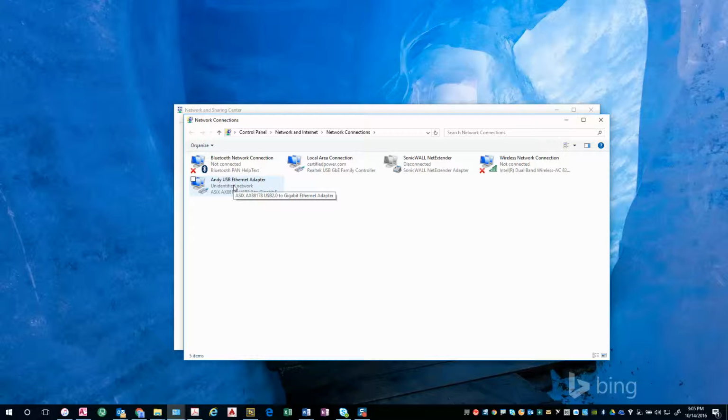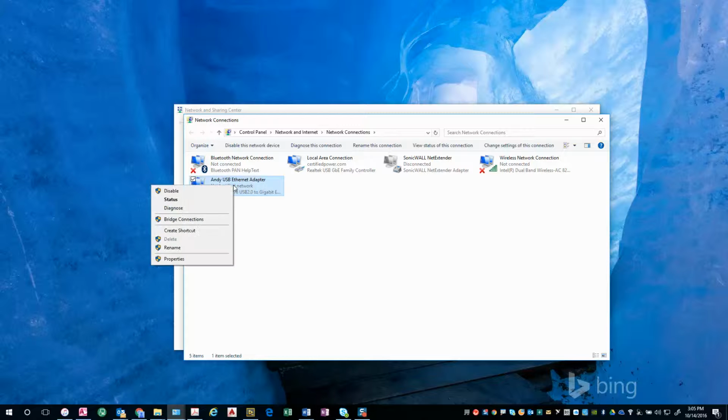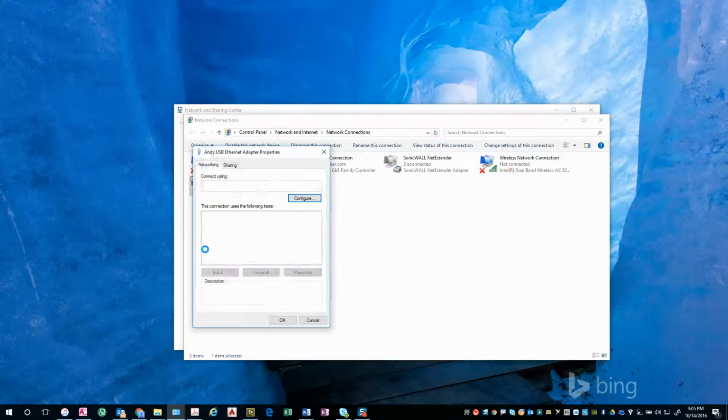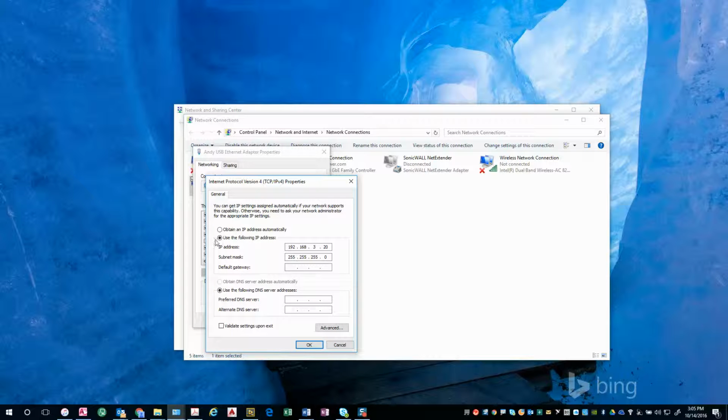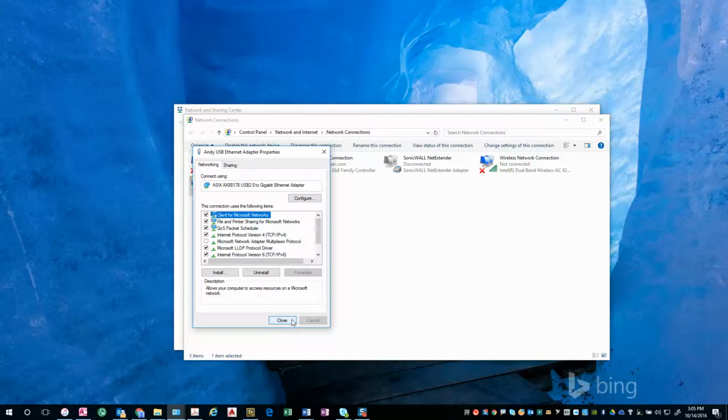The one thing that you're going to want to do with this is make sure it's set up with a static IP address. So right-click on that, click on Properties, then look for TCP IP version 4. Click on Properties, and then click on this radio button here, use the following IP address, and I have already pre-selected it. I'm going to be using 192.168.3.20 with a subnet mask of 255.255.255.0. Once that's all set up, you can click on OK, and you can close this up as well.